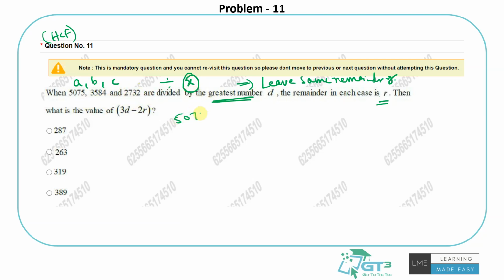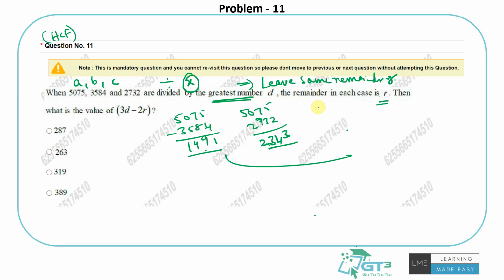So 5075 minus 3584 is equal to 1491. Then the other differences, and we need to find the HCF for these 3.